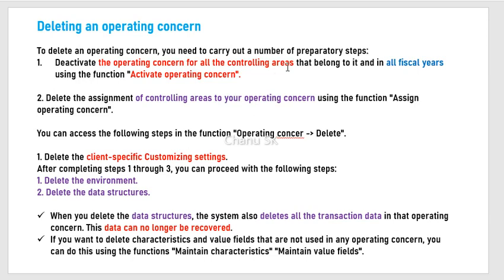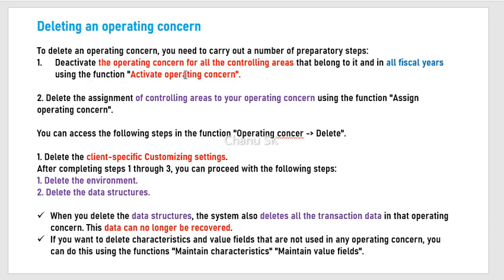So first one is client, after that operating concern, then the next one is controlling areas. These controlling areas are assigned to operating concern. So we need to deactivate the operating concern for all controlling areas. That is the primary step, and that belongs to all fiscal years. Okay, so in order to delete operating concern, the first thing is to deactivate the operating concern for all controlling areas, and that belongs to all fiscal years.